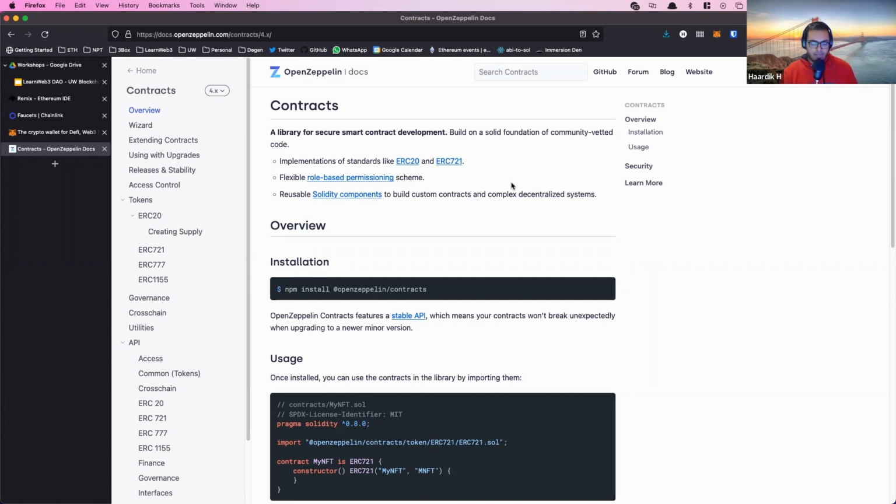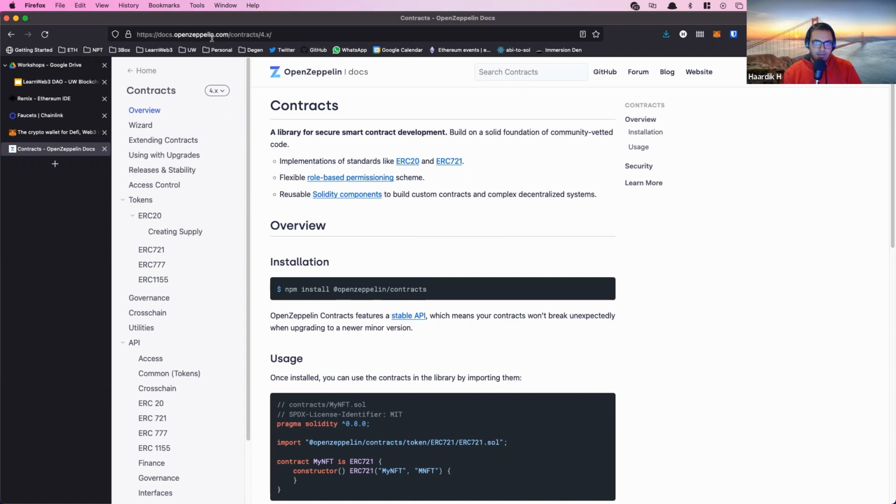OpenZeppelin creates these standard, battle-tested, audited implementations of these things. So you can trust them and just use that implementation as a baseline for whatever you're building. So we're going to use their ERC20 contract and import it into ours.